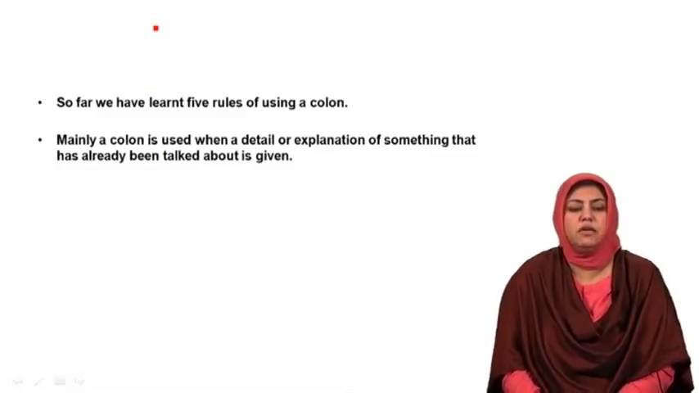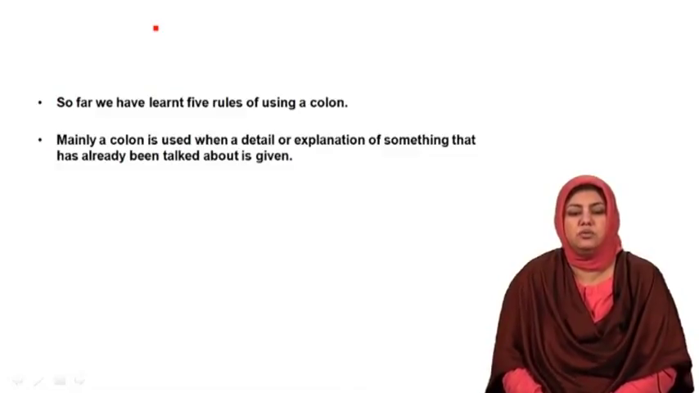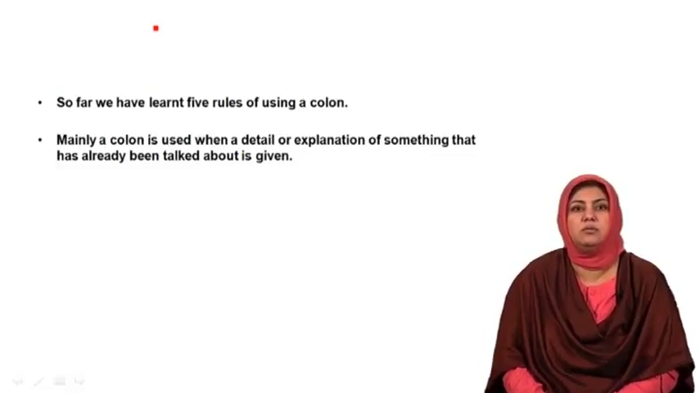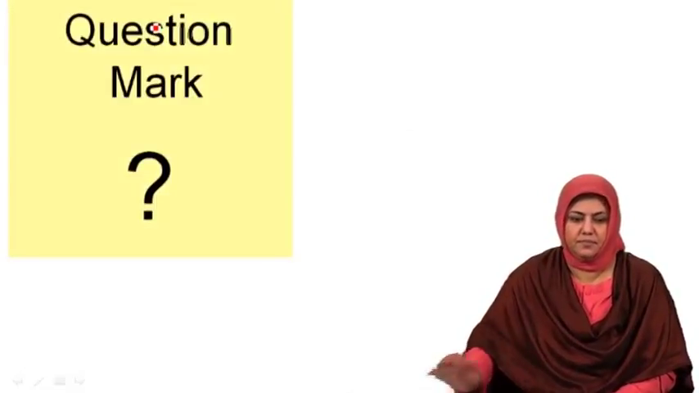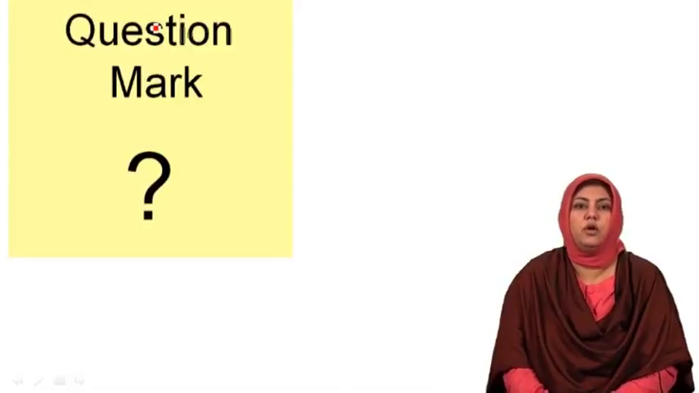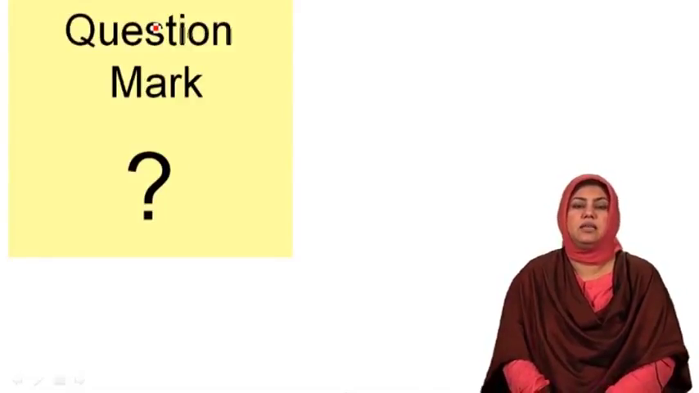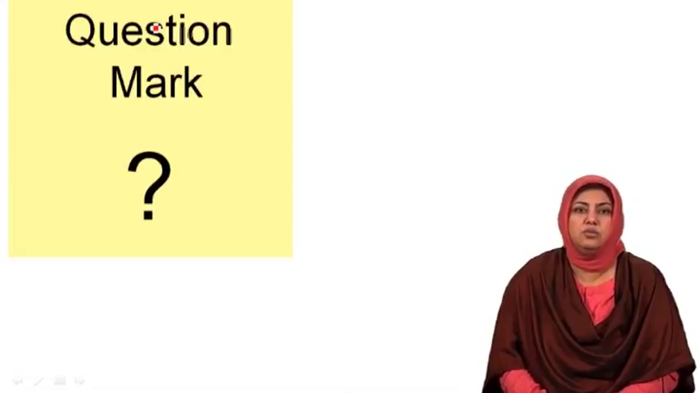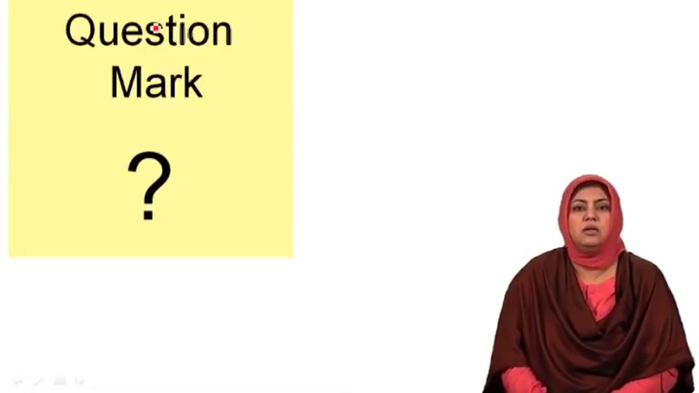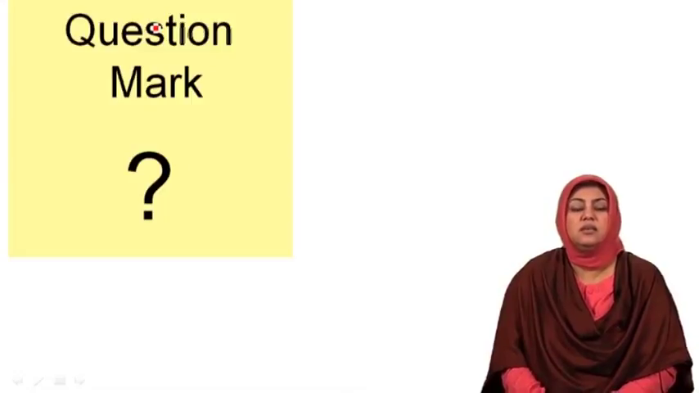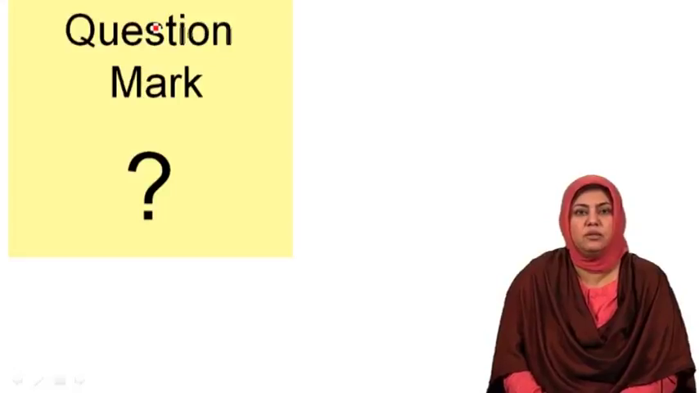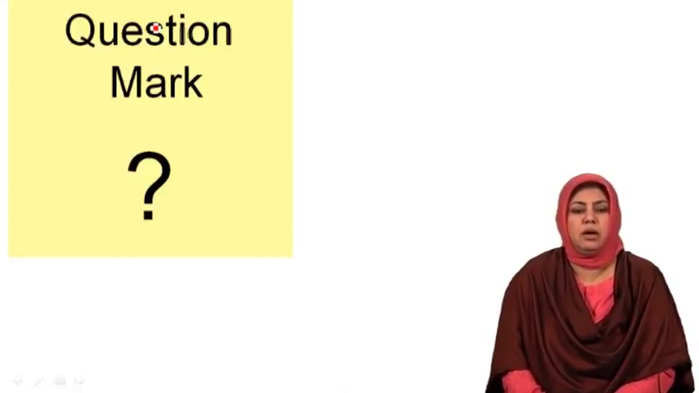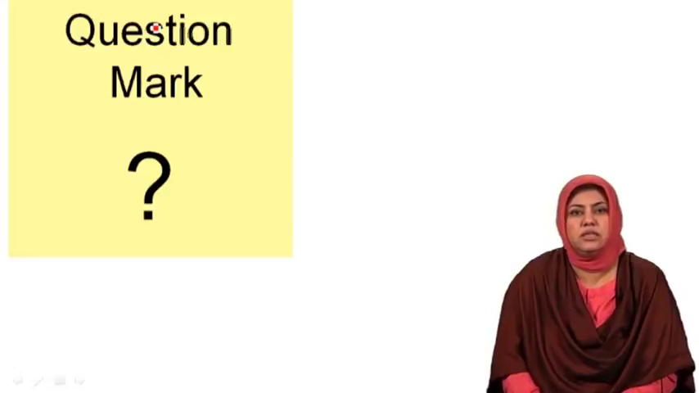Dear students, so far we have learnt 5 rules of using a colon. Mainly a colon is used when a detail or explanation of something that has already been talked about is given. With this, we move onwards to the next punctuation mark. The next punctuation mark and the rules related to that punctuation mark that we would learn now is a question mark. We all are well familiar with the symbol of a question mark. It is indicated on your screen as well.